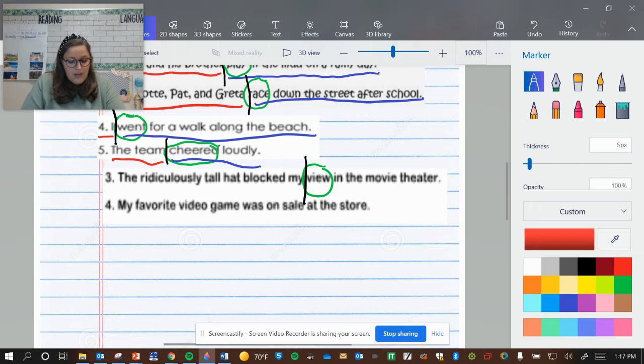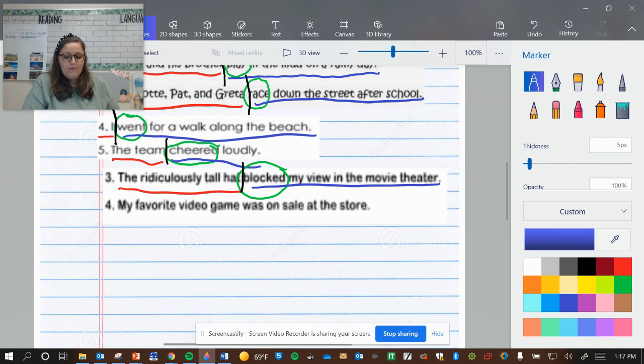So let's look. Who viewed? The ridiculously tall hat blocked my? That's not a subject. Okay, so that's not my main verb. What is my main verb in this sentence? And actually, view is being used as a noun here too. Blocked. Blocked is my verb. Let's put our chop line before it. What blocked? The ridiculously tall hat. That is my subject. That makes sense. My predicate would be blocked my view in the movie theater.